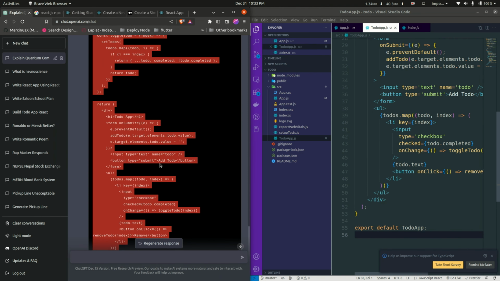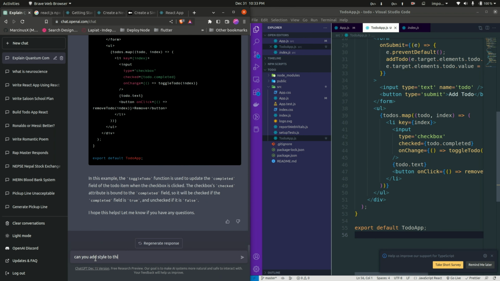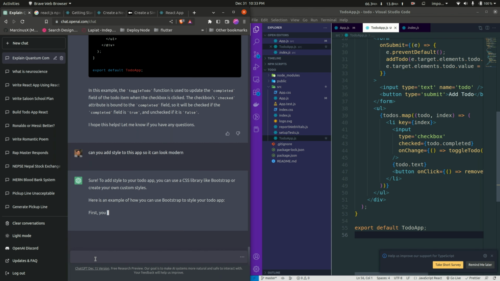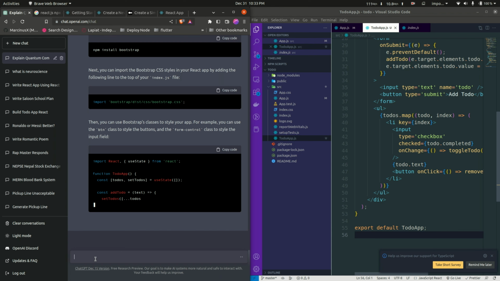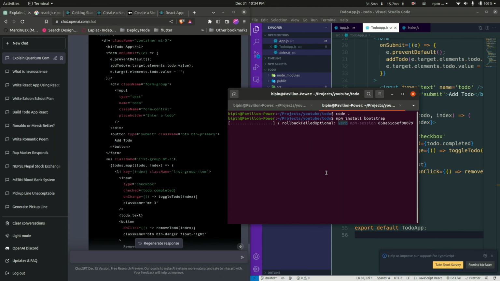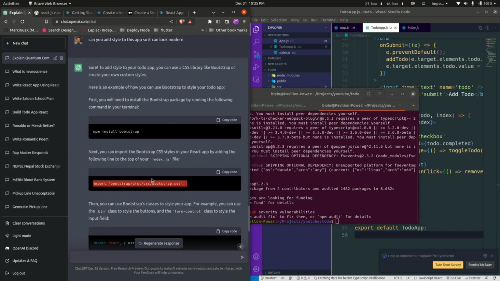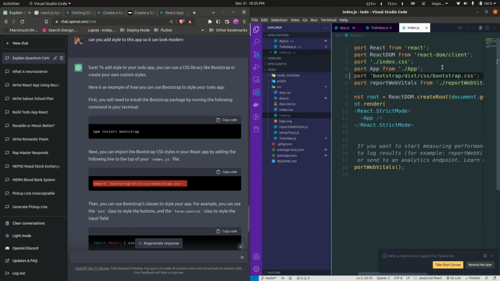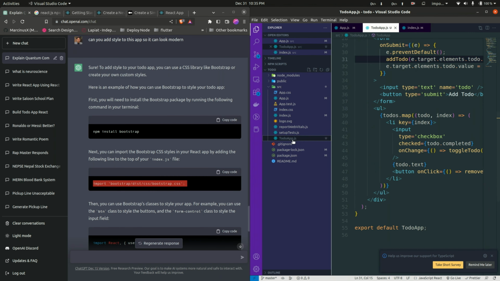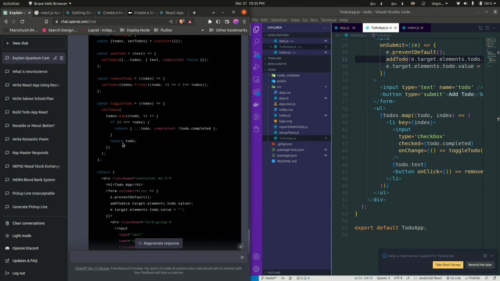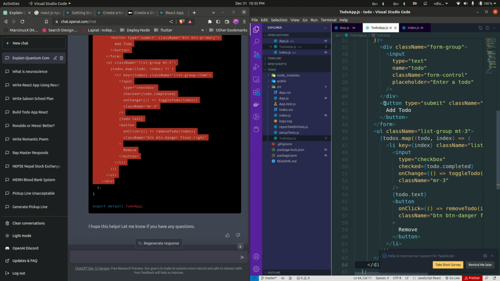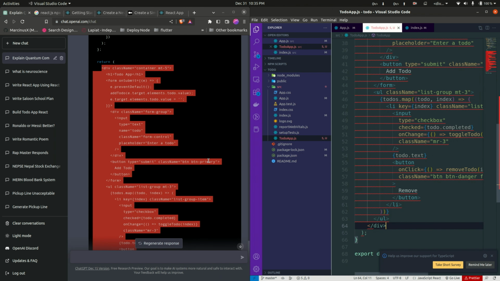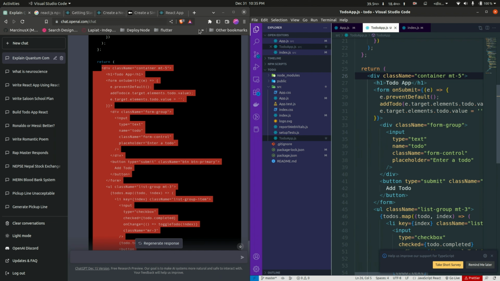Now our app doesn't have any style, so let's ask it to add the style part also in our app. It is suggesting to add Bootstrap and use Bootstrap classes in our template. So again, we just have to copy paste the whole component, install Bootstrap and import it in our index.js, and then our app is ready to go.